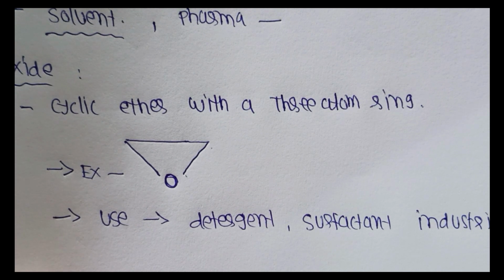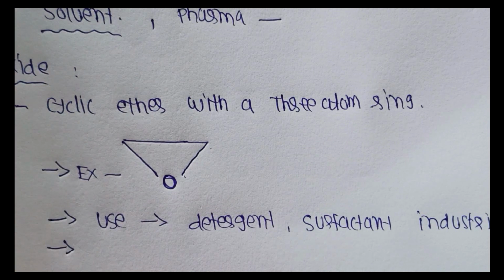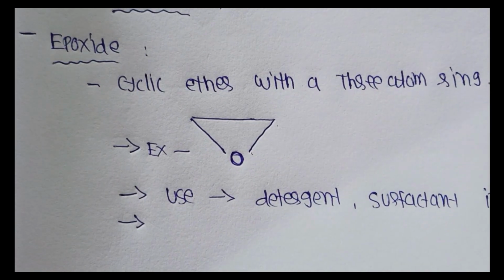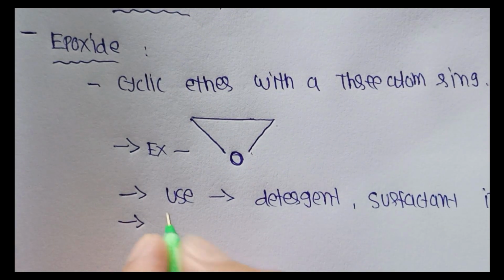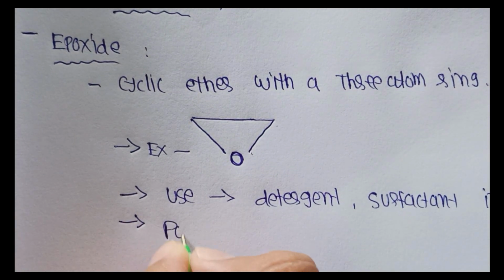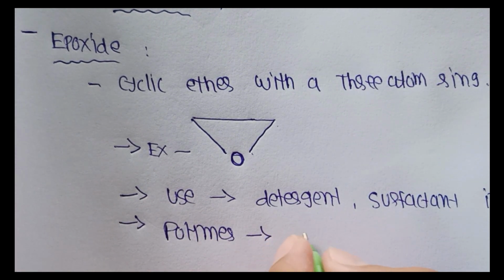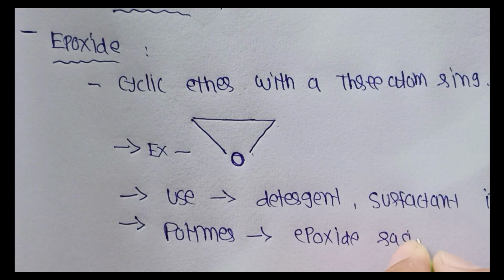Epoxide is used in detergent and surfactant, and epoxide is also most famous in the polymer industry. Generally the name of the resin is epoxide resin. Epoxide is mostly used in the polymer industry, made up of epoxide resin.